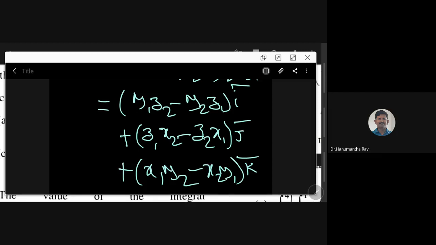So we talked about the product of vectors. There are two types of products. One is a cross product and the other is dot product. Fine, we quickly recall that. So we talked about scalar valued functions. We talked about vector valued functions, and what we can do with vectors we have seen. So if you have two vector valued functions, you can talk about their dot product, you can talk about their cross product, etc. Now we will go straight to the differentiation part.